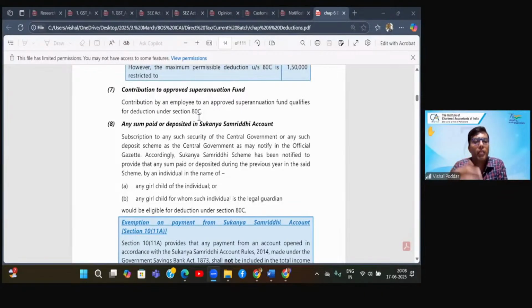Now pay attention. When I'm making payment of life insurance, for example, which is covered in 80C, I will get deduction only if the life insurance policy is for my life, that is for yourself, or the individual's spouse, that is in my case, my wife's life insurance, or my children's life insurance. If I am also paying life insurance premium for my brother, sister's life, or my parents' life, or my uncle, aunties, or their children's life, even though I'm making the premium payment, I am an individual, I will not get deduction under 80C because C for selfish family.